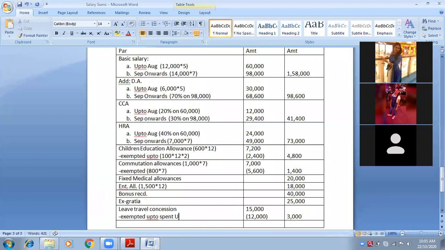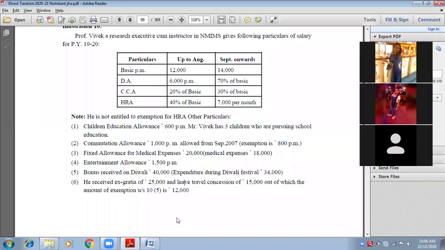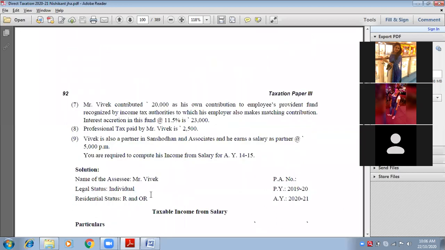Under section 10 subsection 5. See, it is given 10 subsection 5. You just have to copy it down from the question paper. If it is given, then write the section. If it is not given, and if you remember it, only then write the section. But if it is given in the question, then of course you have to write it down. Please note it down.